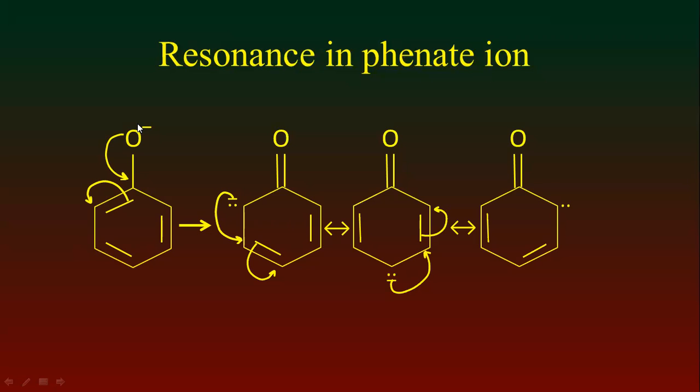That's why after releasing the proton ion of phenol, in phenate ion the electron density, or the negative charge, will be neutralized by the resonance effect. That's why the proton can be easily released in this case. In this way, phenol shows the acidic properties by releasing the proton in aqueous solution.